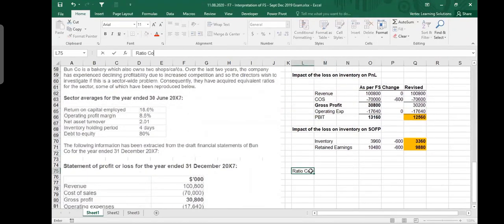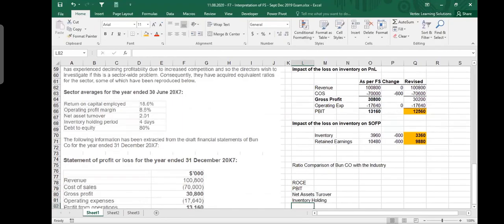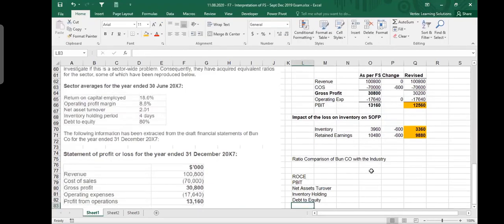So you would say ratio comparison of one company with the industry. Which ratios are there? ROCE and PBIT, operating profit margin. Then you have net assets turnover ratio. Then you have inventory holding period. And then you have debt to equity ratio. So very simple. These ratios, they already told us we have to find out. And I can write down here industry, and here I will do it for one company. For industry, it is given 18.6%, 8.6%, 2.01, 4 days, and 80%.